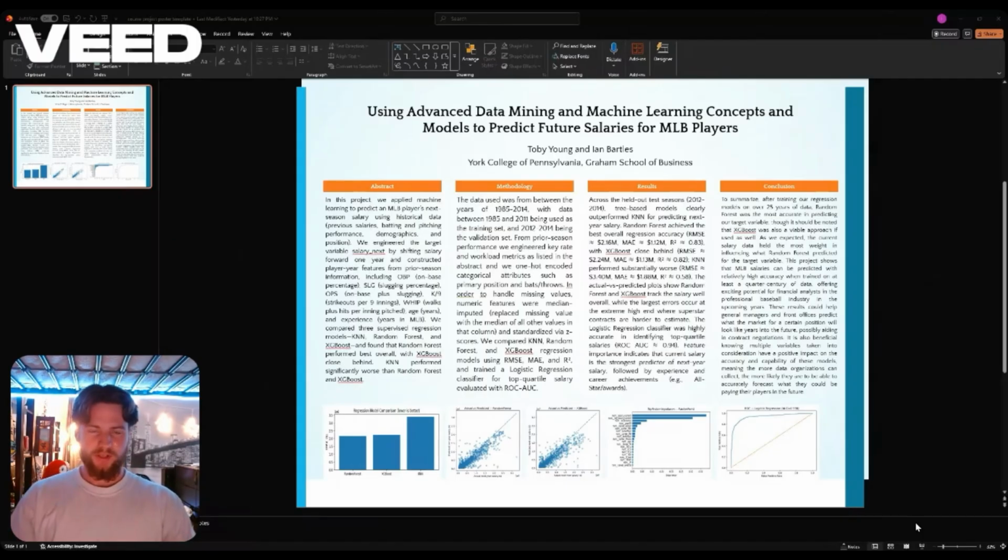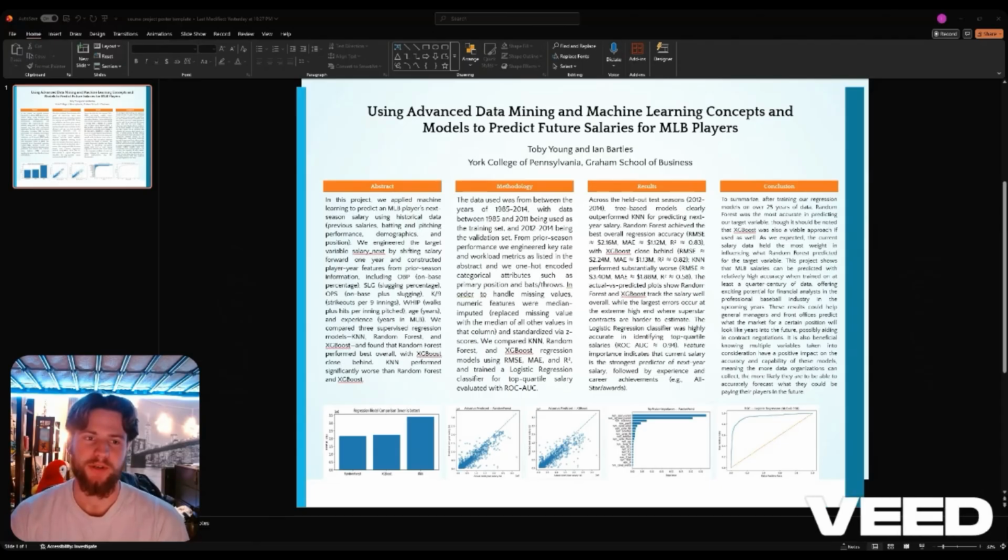So to get started, after Toby explained the abstract and methodology, across our test seasons, which was 2012 to 2014, the tree-based models very much outperformed KNN for predicting our target variable. Random Forest was the highest accuracy model with a root mean squared error of $2.16 million, mean absolute error of $1.12 million and R squared of 0.83.